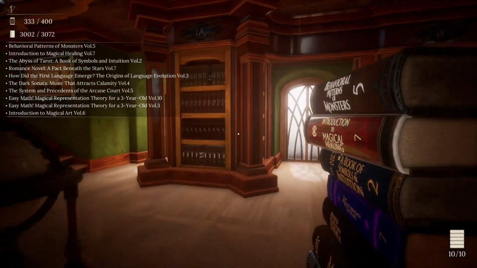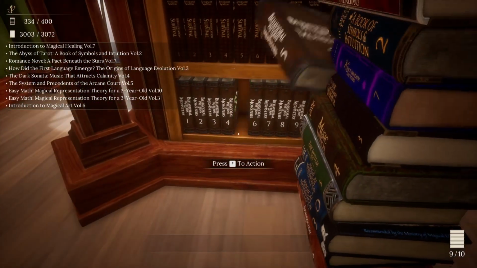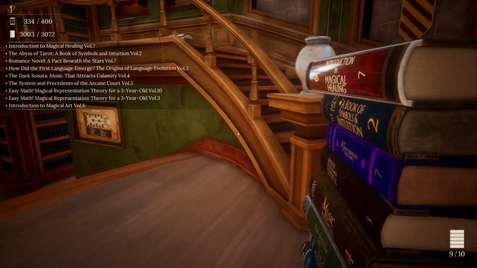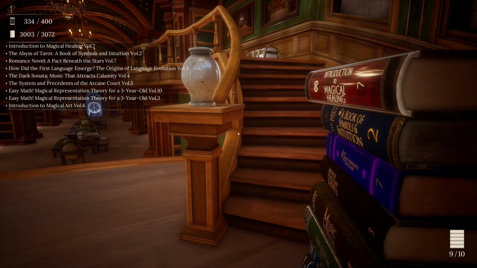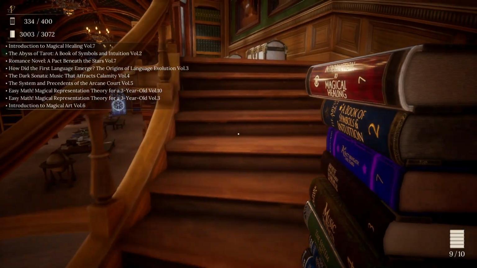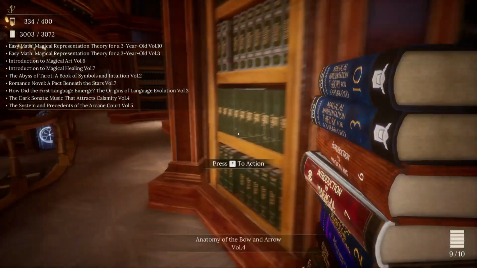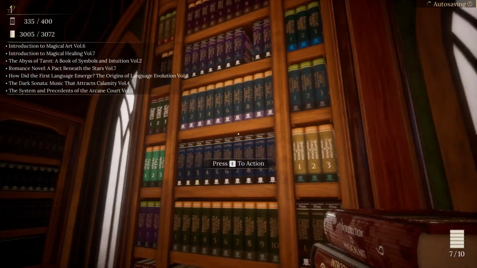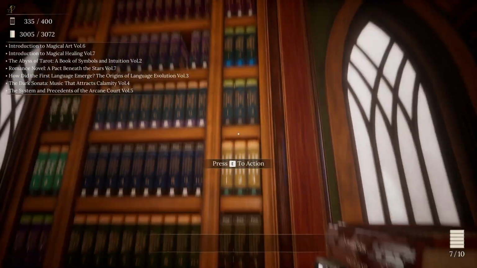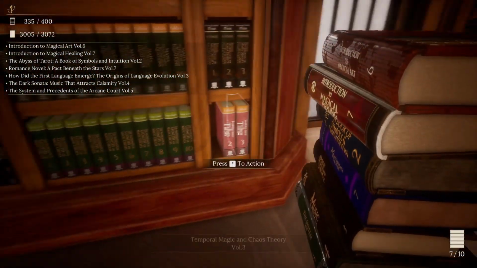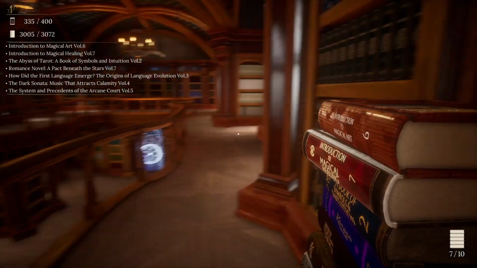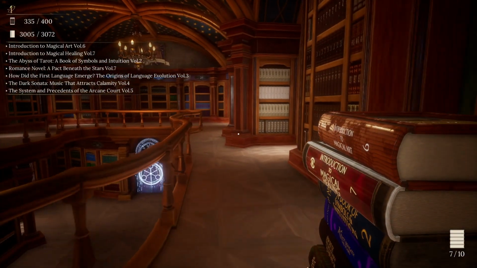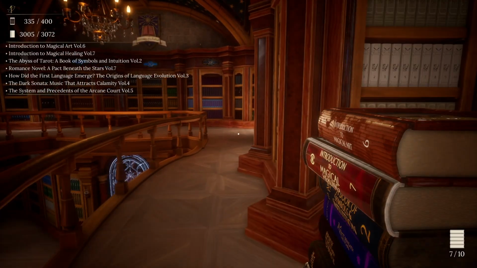Okay. Monsterology, Behavioral Patterns of Monsters, Volume 5. That goes right here. Healing Magic, Divination, Romance, Language, Music, Jurisprudence, Math, Art. So let's get the math done. So we've got 10 and 3 goes here. Art, what's that one? Temporal, no. Do we have any management? Jurisprudence, music, language, romance, divination, healing here.